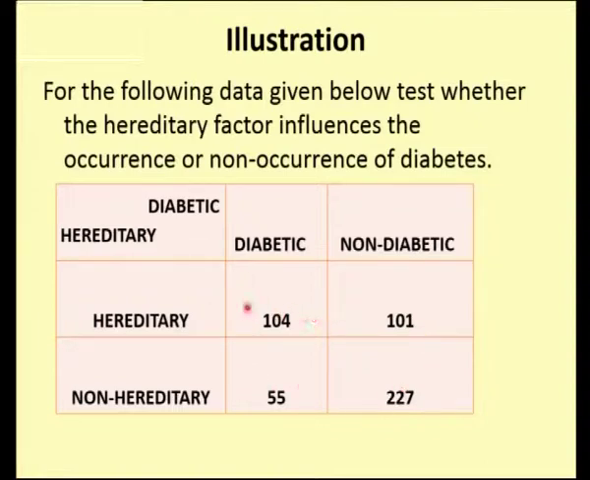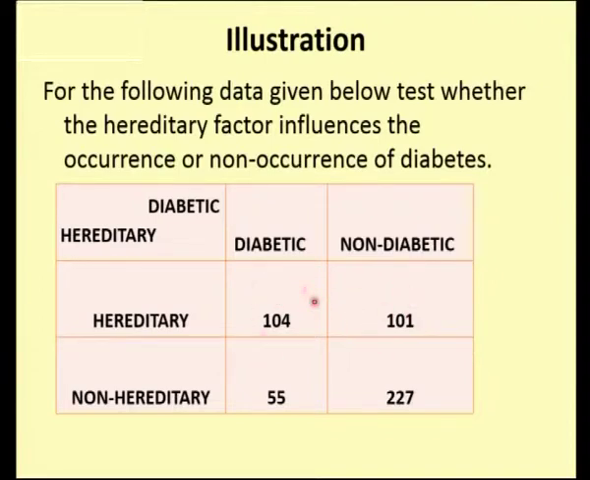So, I have taken from the primary data those who are diabetic as well as hereditary: 104 patients. These numbers of respondents I have put in a table, and I call this table a 2 by 2 contingency table. Here the number of rows is 2 and the number of columns is 2. Therefore, I call this table a contingency table, and for each observed frequency I have to